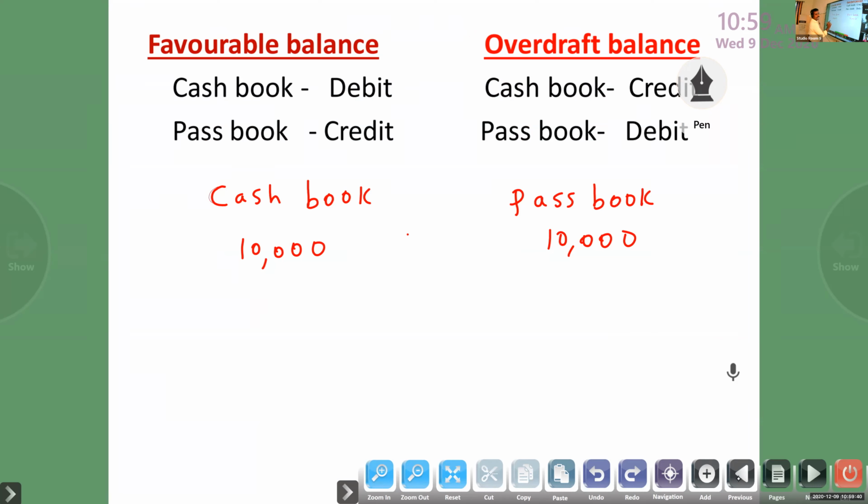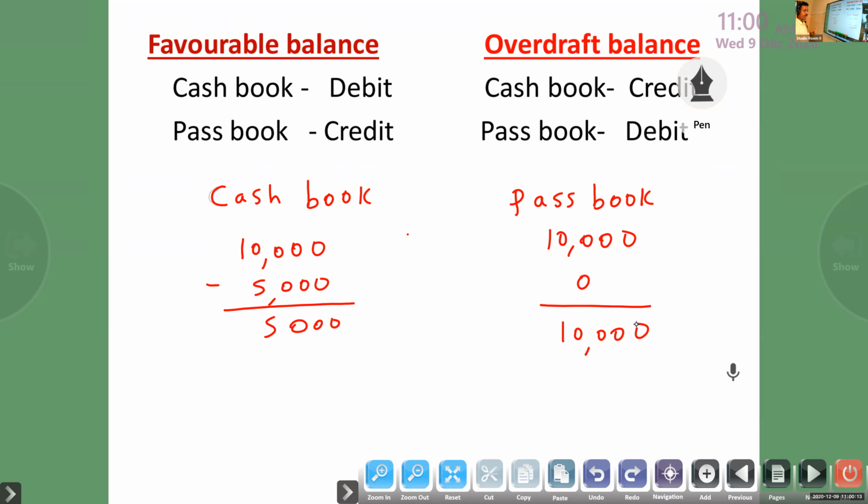So I am preparing the cash book. What will I do? Minus 5,000. Because I gave the check, I can record it in the cash book, but it is not yet presented to the bank. Till now, he didn't go to his bank and present that check. So now my passbook balance will be how much? 10,000, because there is no change. Why? He didn't present that check for collecting the amount.